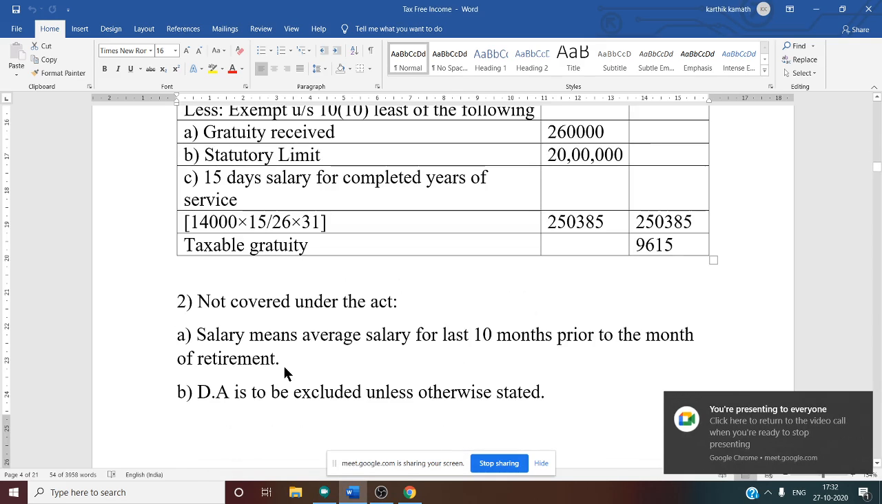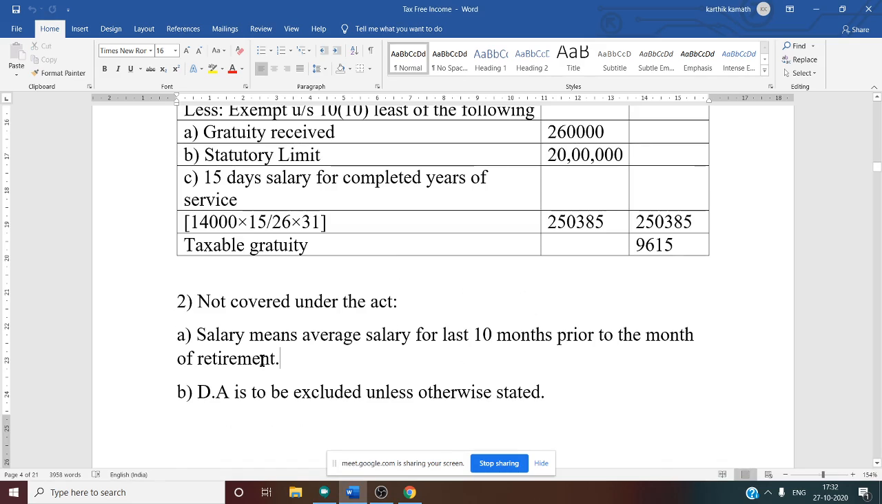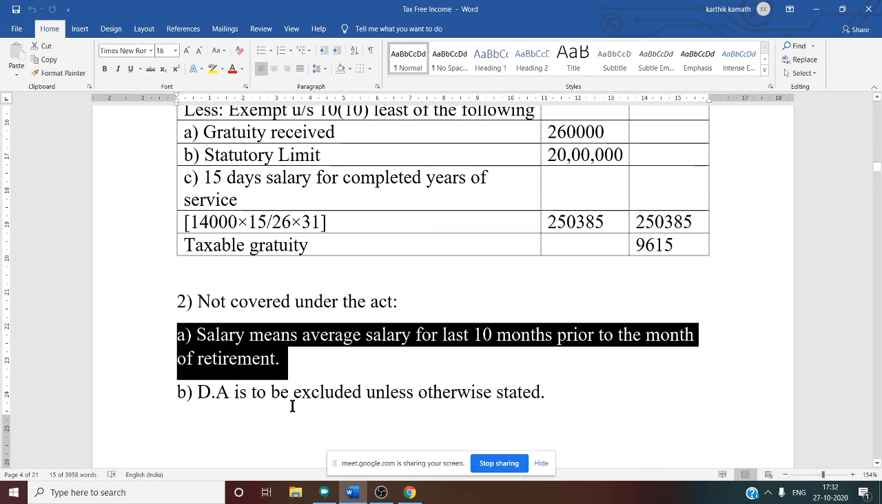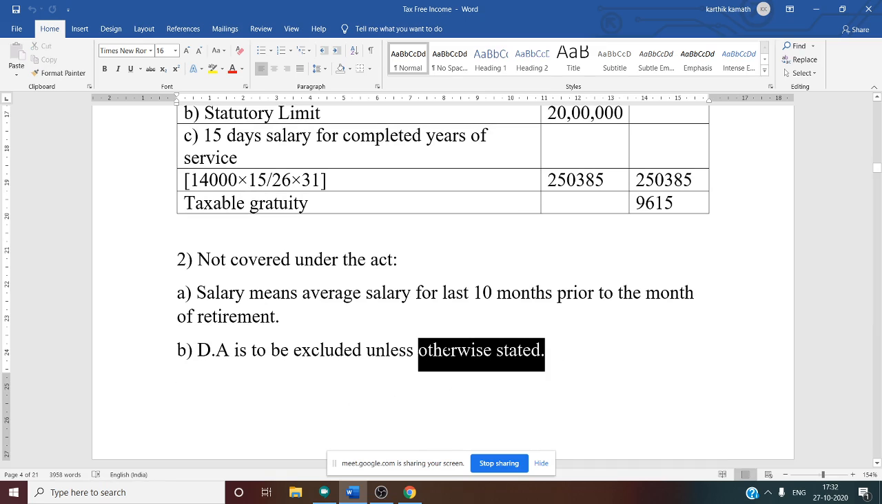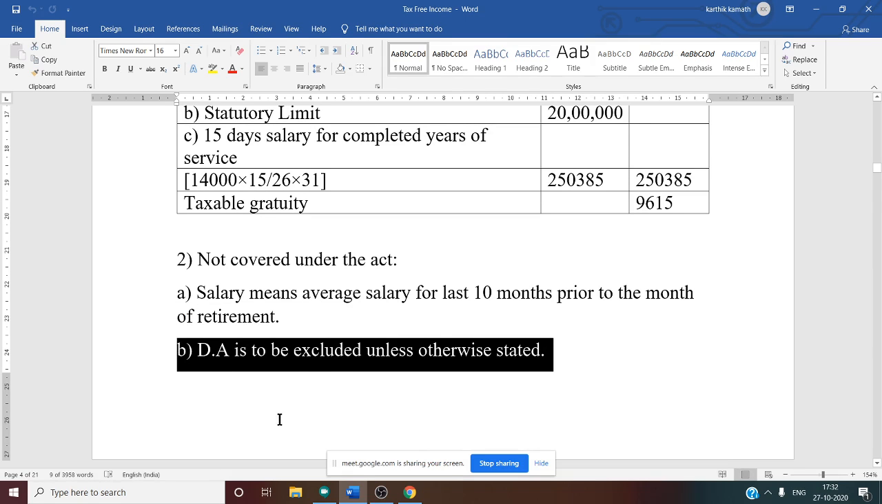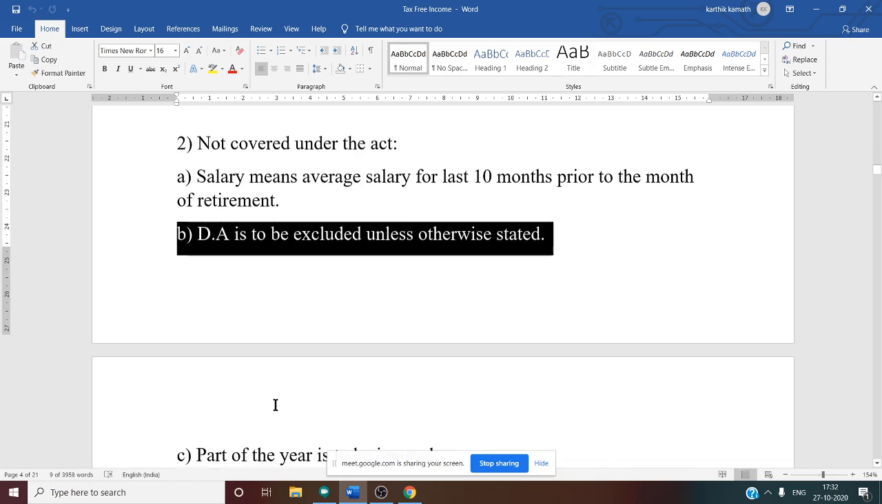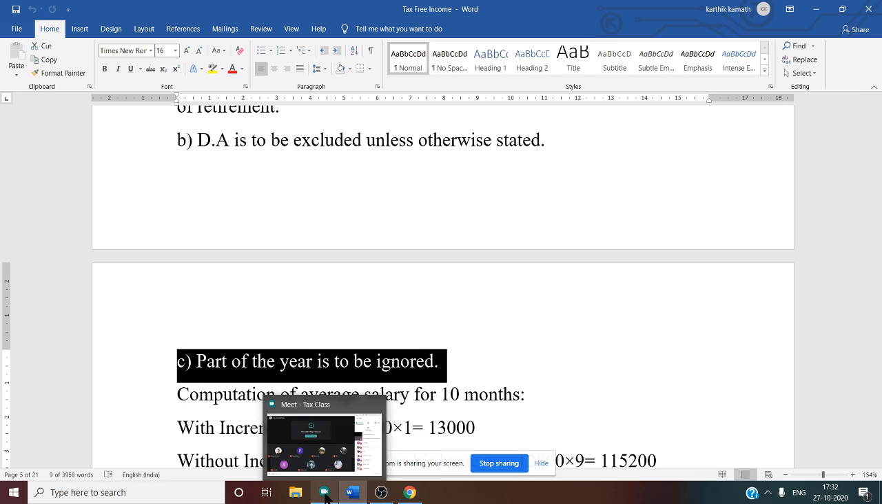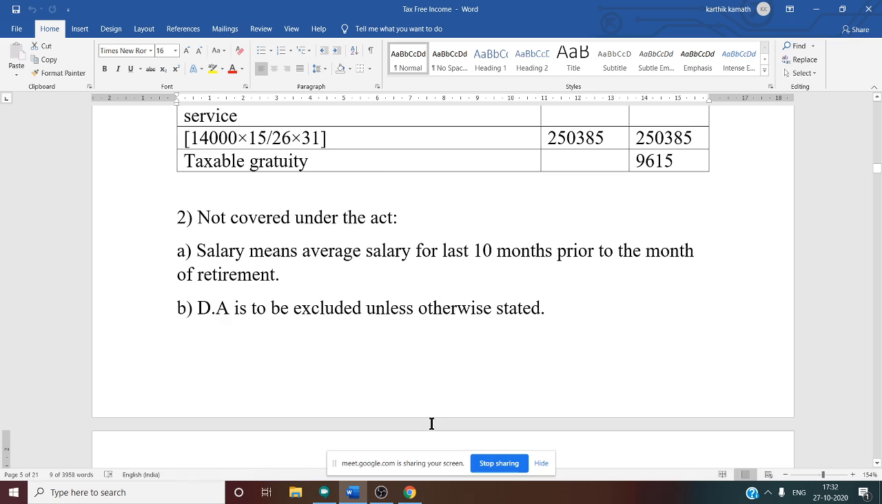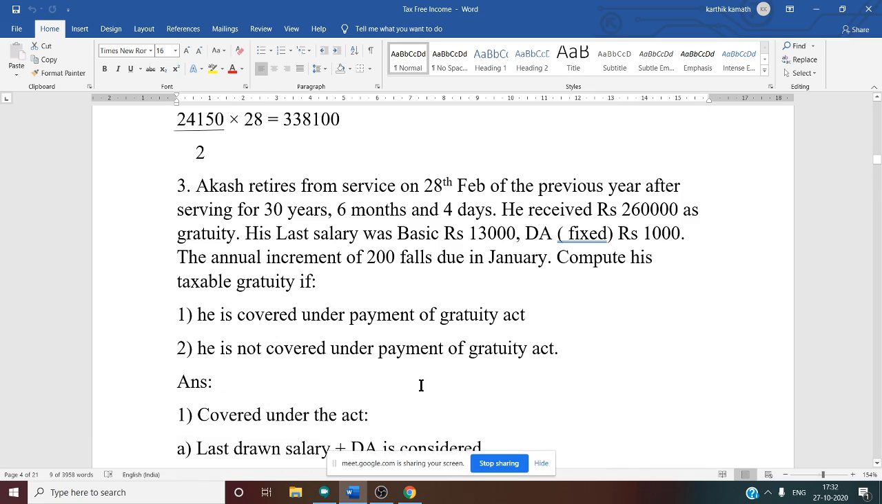See, it is not covered under the act. So first, salary means average salary of last 10 months prior to the month of retirement. Very clear, we have discussed. Now, DA is to be excluded unless otherwise stated. That means you should not consider DA also. After this, part of the year is ignored. Anything above 6 months is ignored. Now, after knowing all these conditions, we want a working note for computation of average salary for 10 months. So how to calculate the average salary for 10 months?